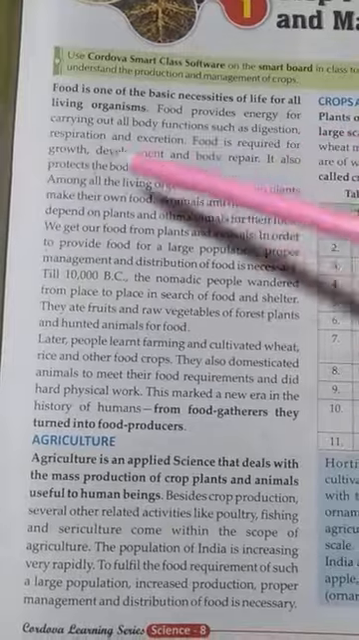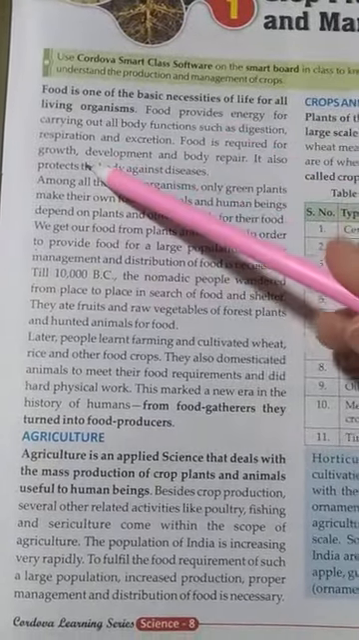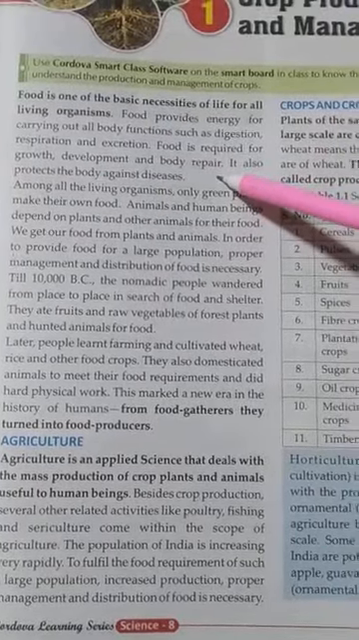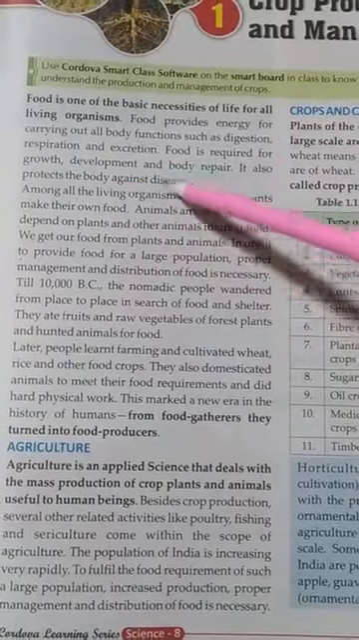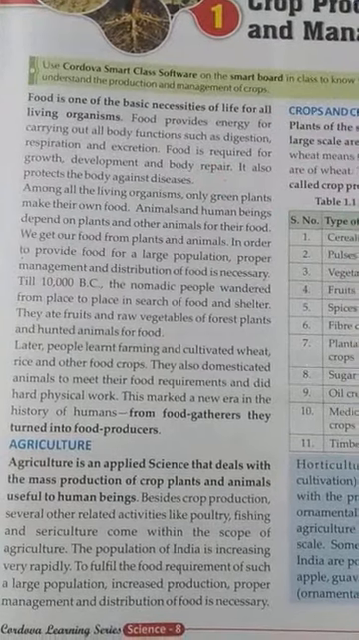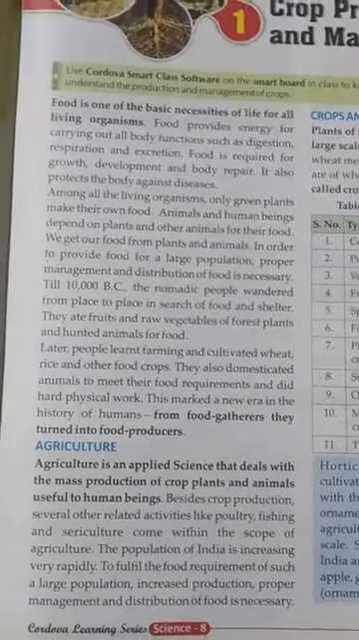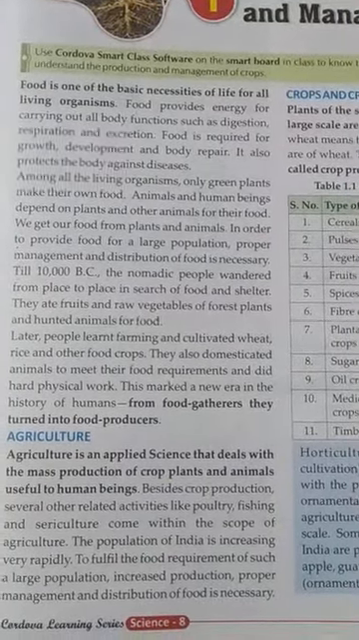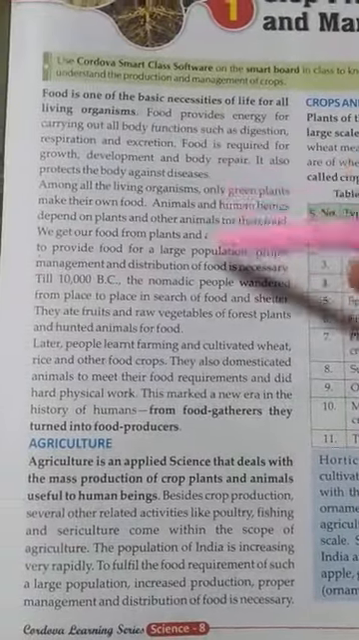Food is required for growth, development and body repair. Without food we can't grow, we can't develop, and our body will not repair. So food is necessary. It also protects the body against disease. If we do not take food, then our immune system will be weak. So to increase our immunity, we will take food. Food will provide energy, then we will fight disease.